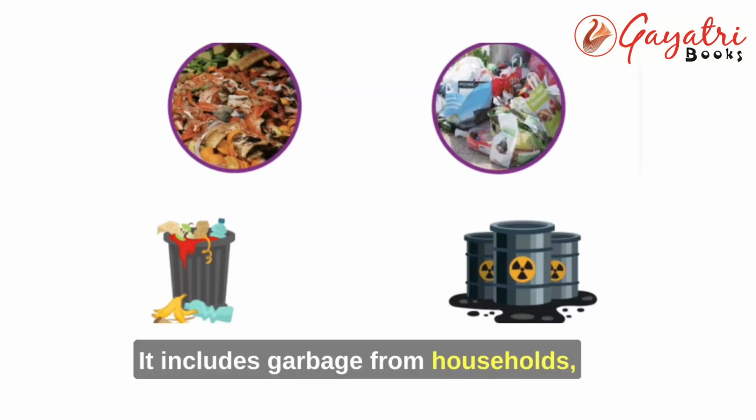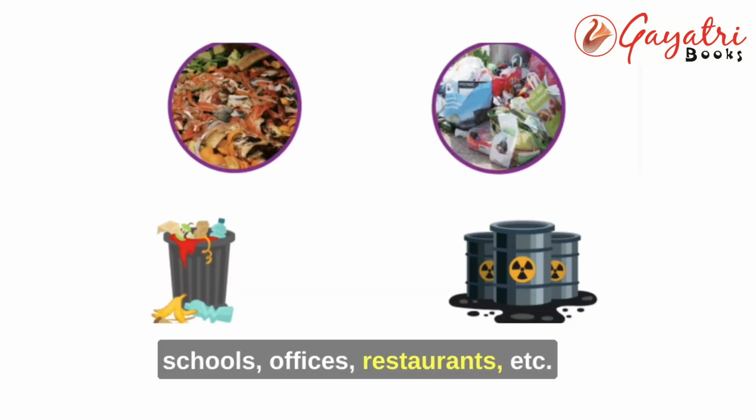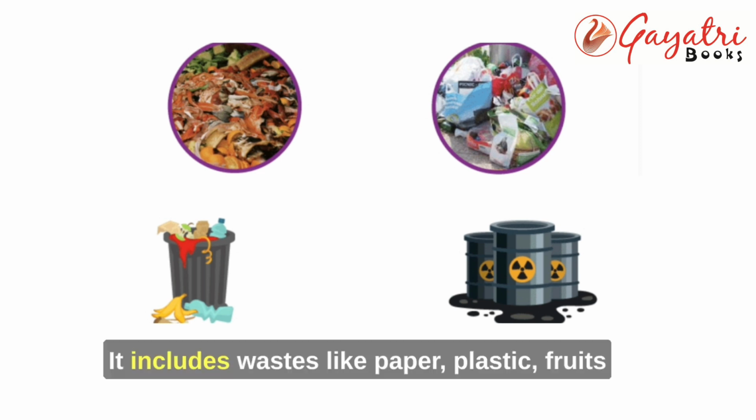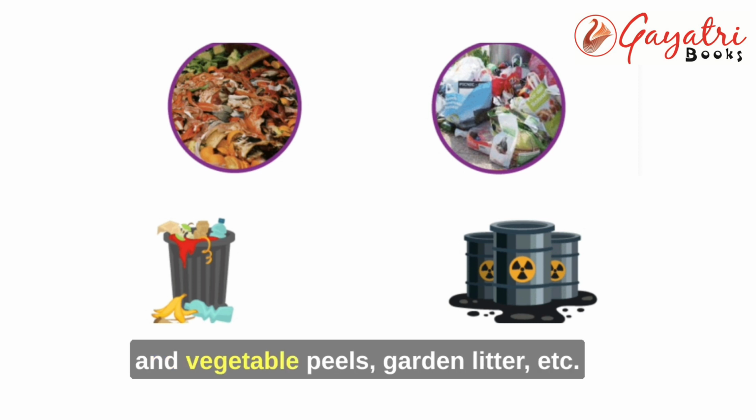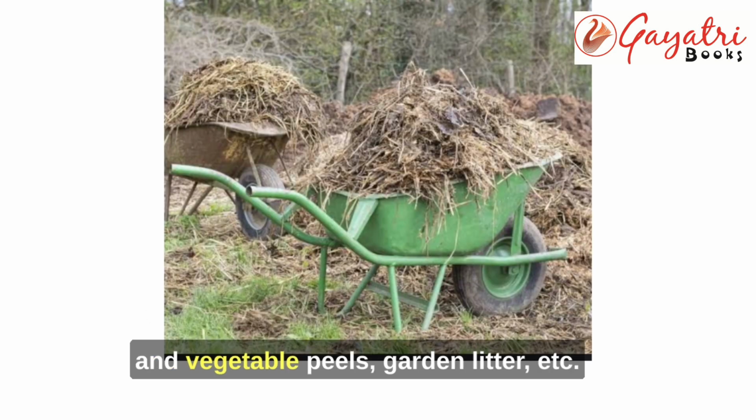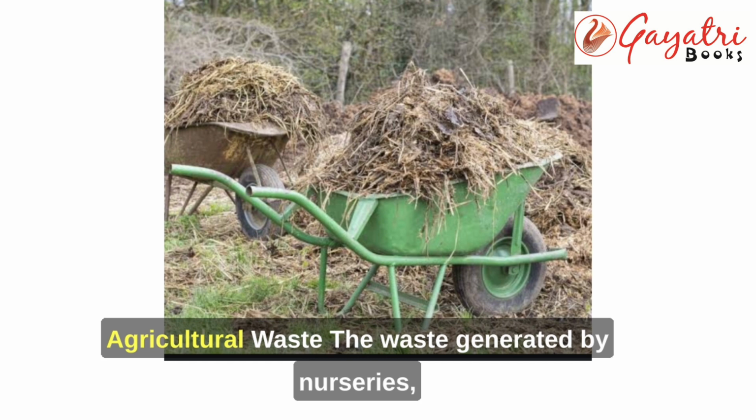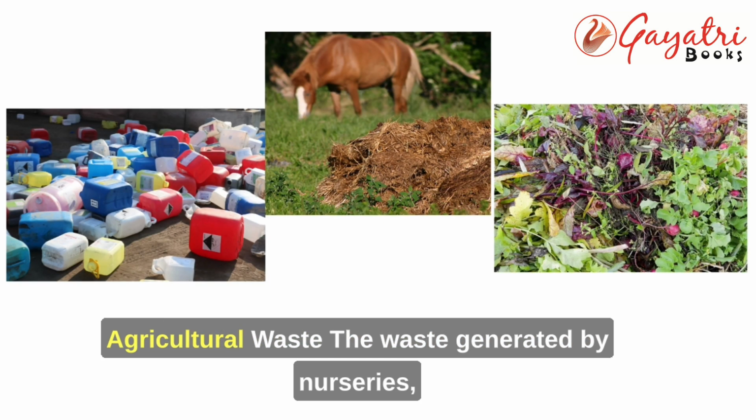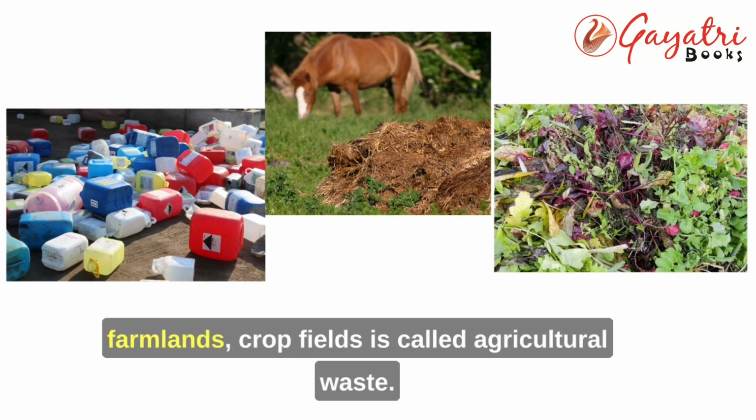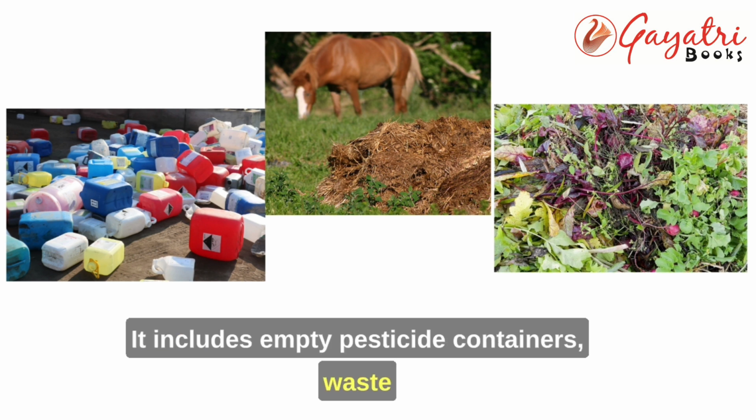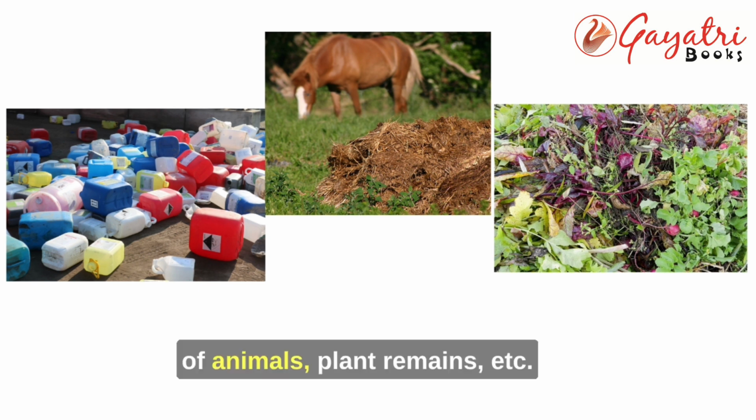It includes garbage from households, schools, offices, restaurants, etc. It includes wastes like paper, plastic, fruit and vegetable peels, garden litter, etc. Agricultural waste. The waste generated by nurseries, farmlands, crop fields is called agricultural waste. It includes empty pesticide containers, waste of animals, plant remains, etc.